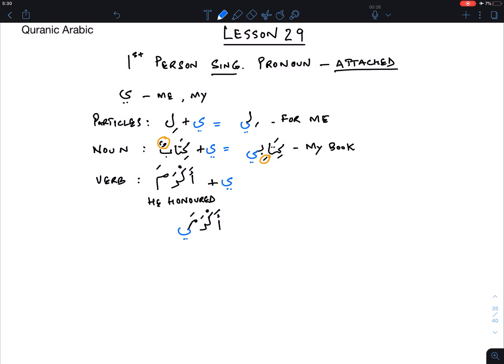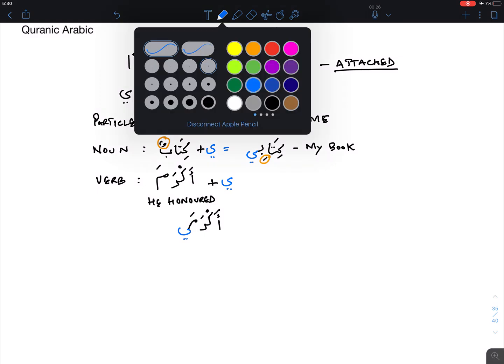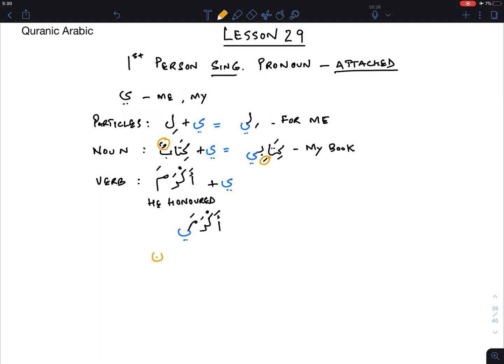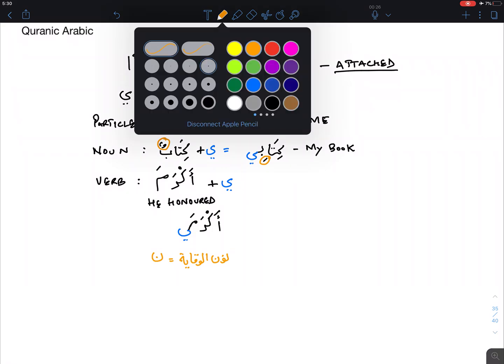But the rules of the language actually tell us that when it comes to attaching the verb and the ya mutakallim, we're going to insert a letter in there. Let me write it down here. That letter is noon, and it's actually called the noonul wiqaya. It's a protective noon; that's how it's referred to in the language. Let's go through and see how that will look.